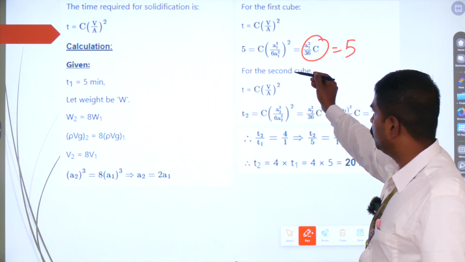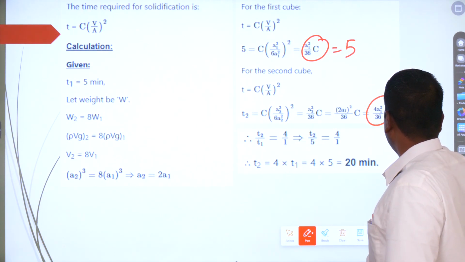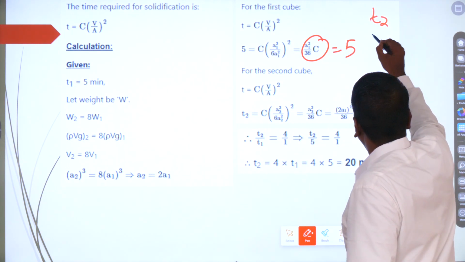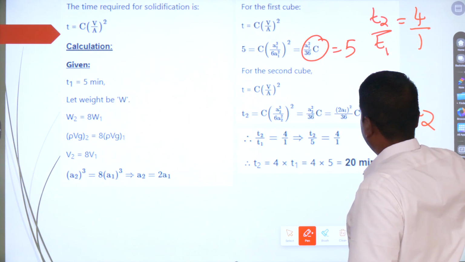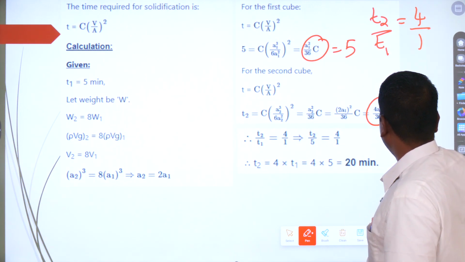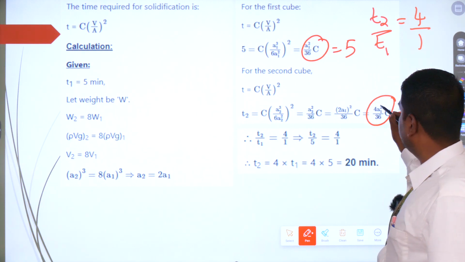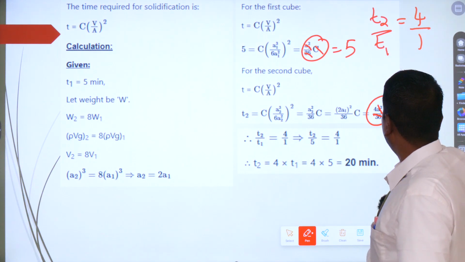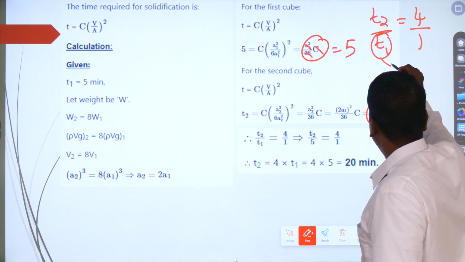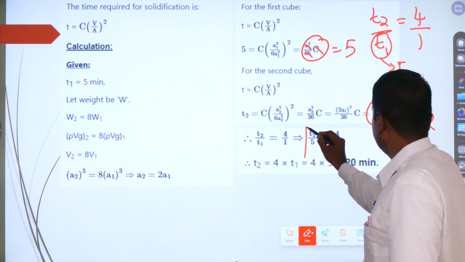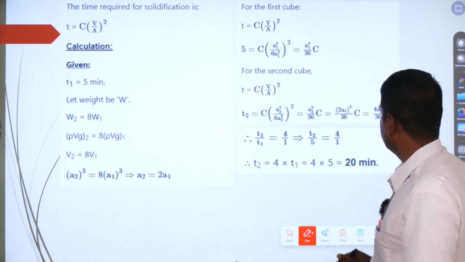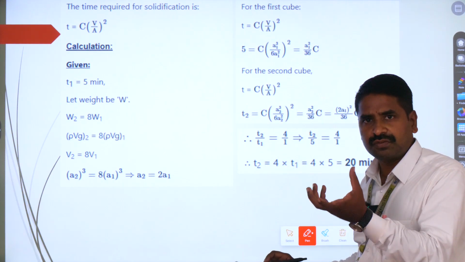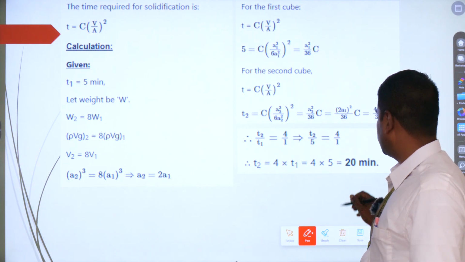Likewise, you do for the second cube, you will get finally this is going to be equal to T2. So T2 by T1 is nothing but 4 by 1. I have written over here, because A1 square will get cancelled, 36 and 36 will get cancelled, C and C will get cancelled, so you are remaining having only 4 and here will be having 1. Already we know that T1 is going to be equal to 5. So T2 by 5 is equal to 4 by 1, so T2 is equal to 4 into T1. We know the time for the first cube for casting is going to be 5 minutes, so 4 into 5 will get 20 minutes.